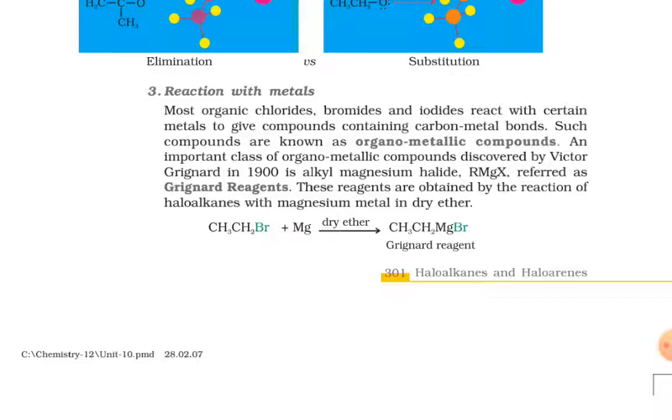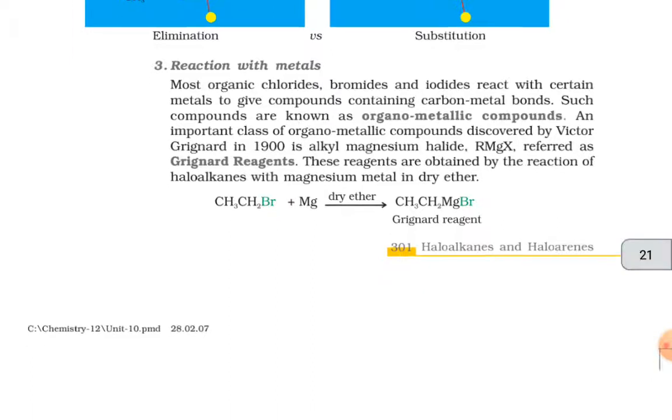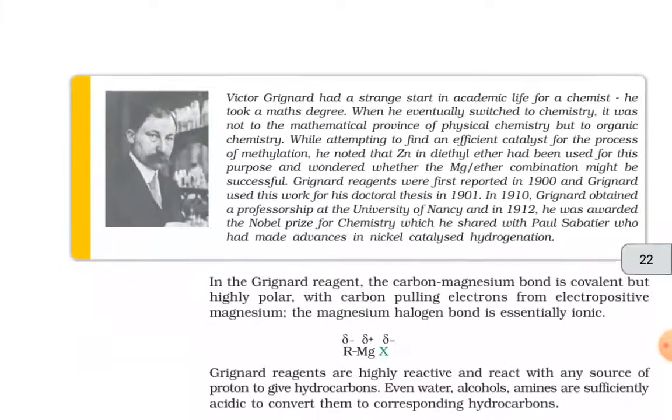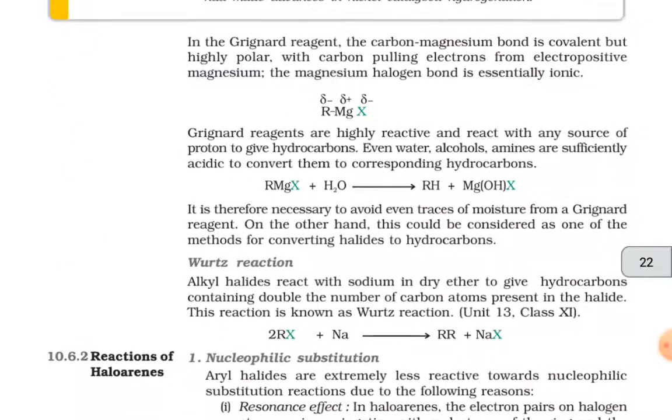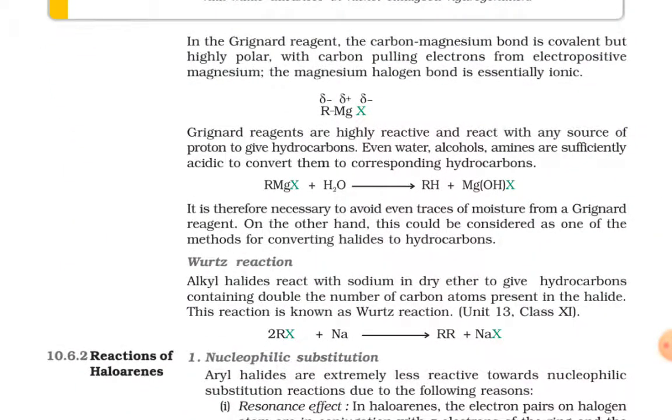CH3CH2Br plus Mg in dry ether gives the Grignard reagent, that is CH3CH2MgBr. In the Grignard reagent, the carbon-magnesium bond is covalent but highly polar, with carbon pulling electrons from electropositive magnesium. The magnesium-halogen bond is essentially ionic, RMg+X-. R has a negative charge, Mg has a positive charge, and X has a partial negative charge.